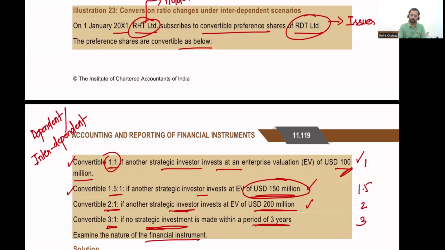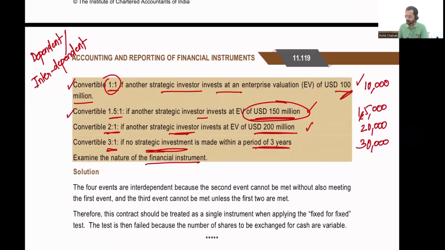All right, assuming you have 10,000 preference shares, the entity RDT Limited may either be required to issue 10,000 equity shares or 15,000 equity shares or 20,000 equity shares or 30,000 equity shares. All right, it has an obligation. We're not going to break this down into four subcontracts to evaluate whether the entity has an obligation to issue a fixed number of equity shares or not. All right, so because the entity has an obligation to issue variable number of shares, we will classify it as a financial liability. Let's now look at the solution.